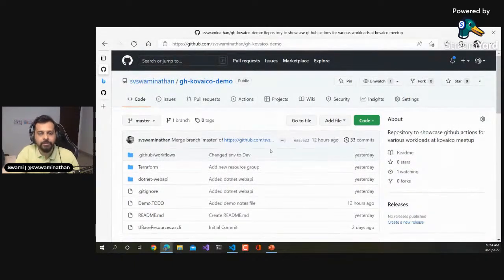So for today's demo, I have Terraform code. I'm not sure how many of you understand Terraform, so maybe I can touch a bit on that, right? Terraform is an infrastructure as code tool with which you can create infrastructure by writing scripts. If you are familiar with Azure, you might have heard of ARM, Azure Resource Manager templates, and then there is a more recent evolution of it called Bicep. Those are specific to Azure. When you write your ARM template or Bicep code and deploy that code in Azure, your resources get created, right?